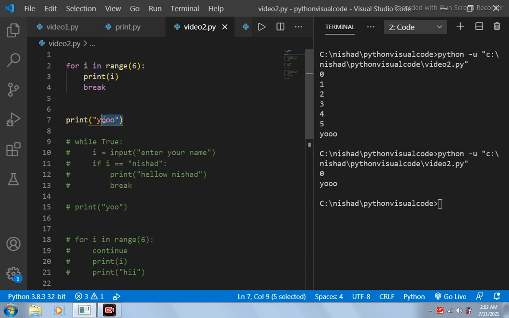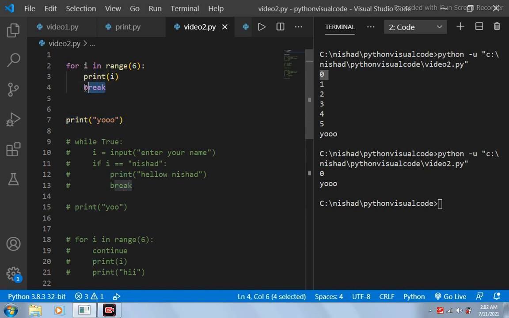is getting printed. So here what has happened: first of all, the initial value in i will be 0. This 0 will be getting stored in i, this 0 will be getting printed, and then the program has encountered a break statement. Python has encountered a break statement, so it will stop the execution of this for loop and transfer the control of the program directly outside of this loop, and outside of this loop this statement is present, so this statement will be getting executed.